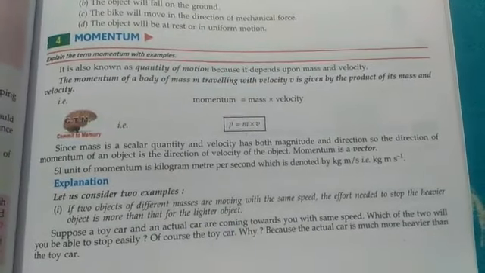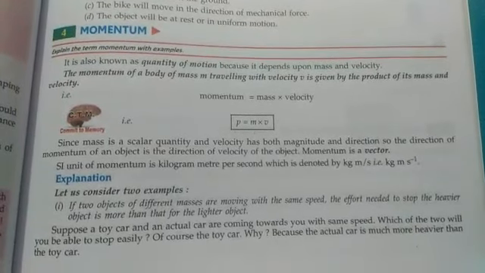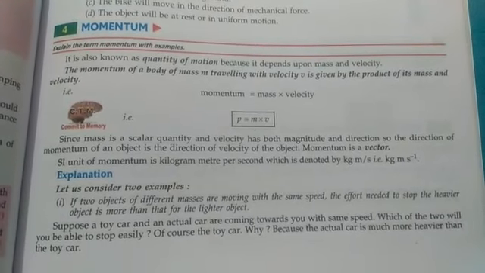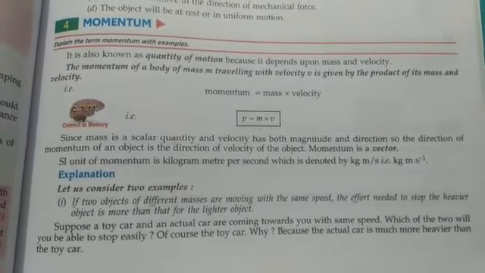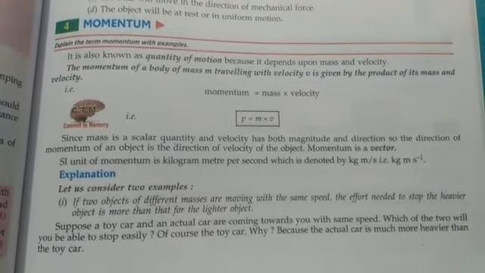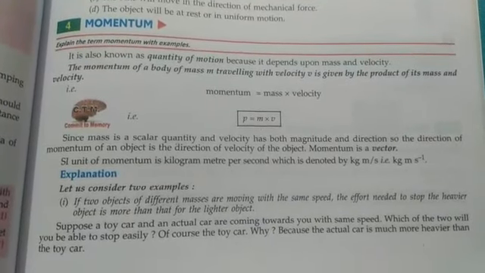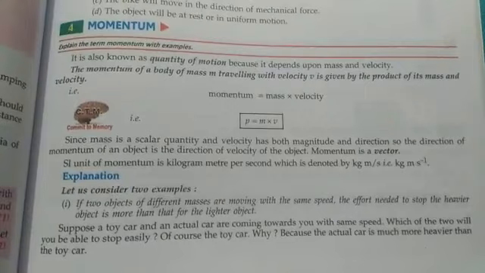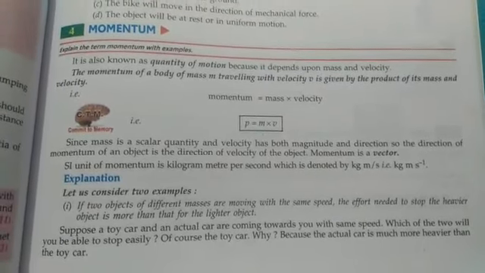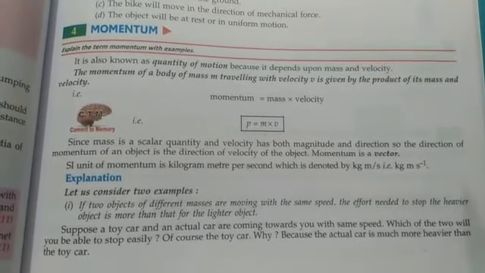Now students, suppose you have a simple hollow plastic ball and another ball made of steel which is heavy. The plastic ball is very lightweight, the steel or iron ball is very heavy, and you apply some force so that both balls move with the same velocity. Here you have to be careful that both balls have the same velocity.